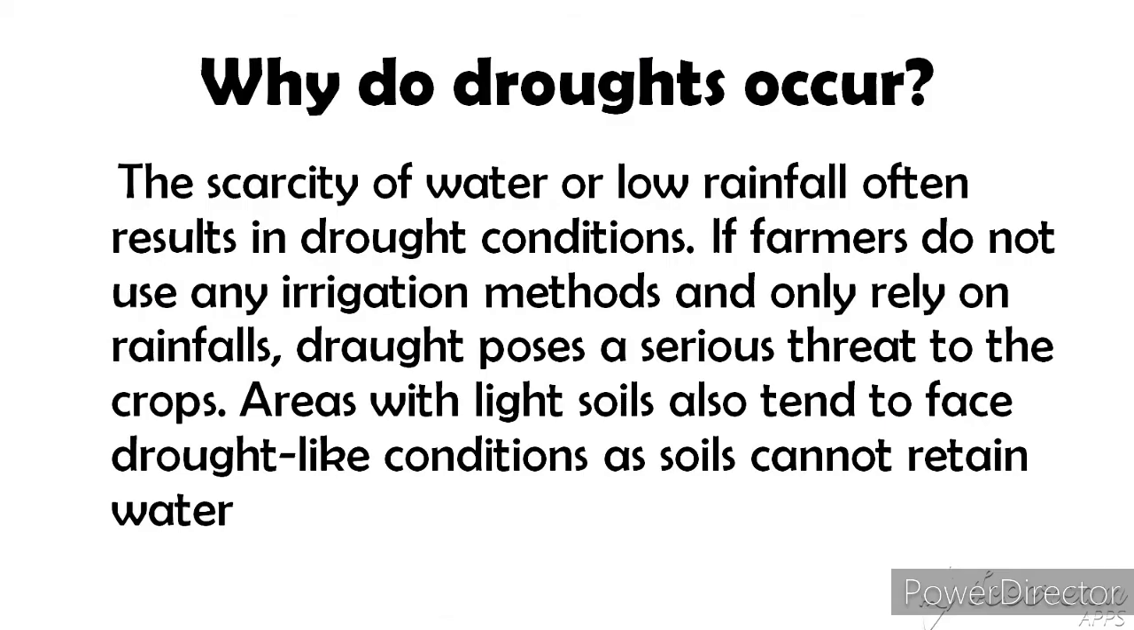Sometimes there will be a drought because of no rainfall. The scarcity of water or low rainfall often results in drought conditions. If farmers do not use any irrigation methods and only rely on rainfall, drought poses a serious threat to the crops. Areas with light soils also tend to face drought-like conditions as soil cannot retain water.